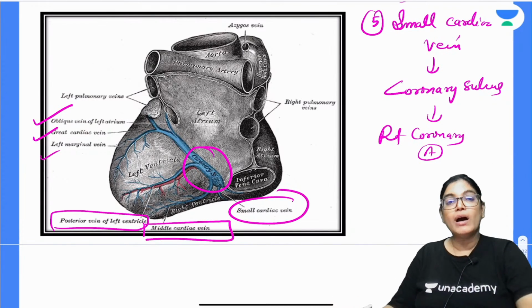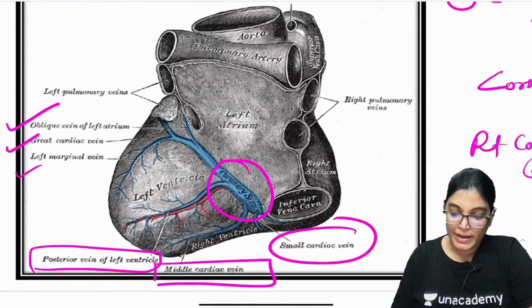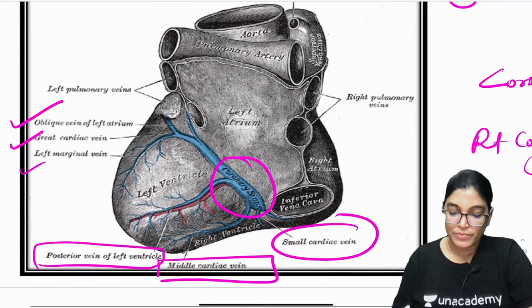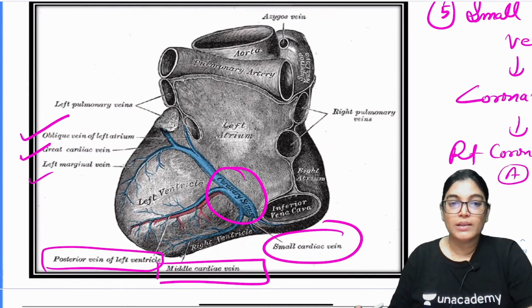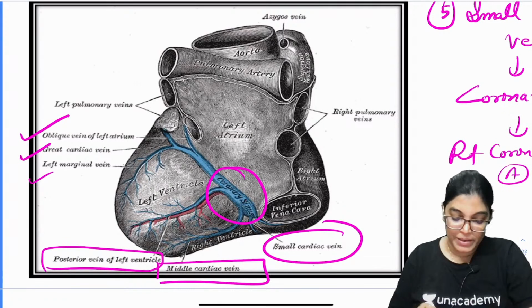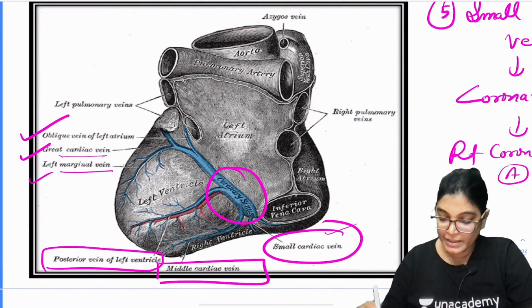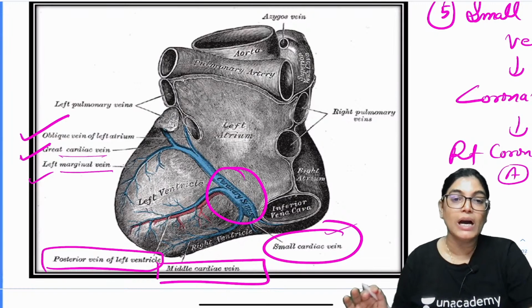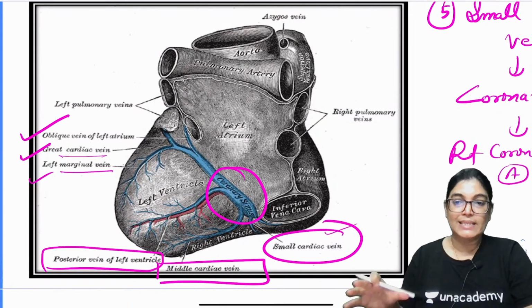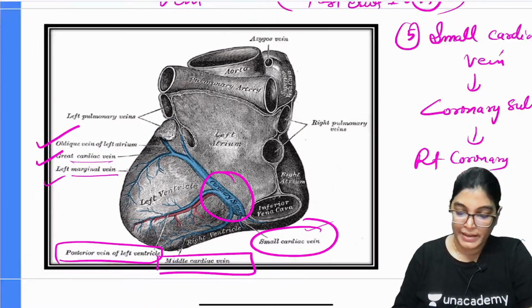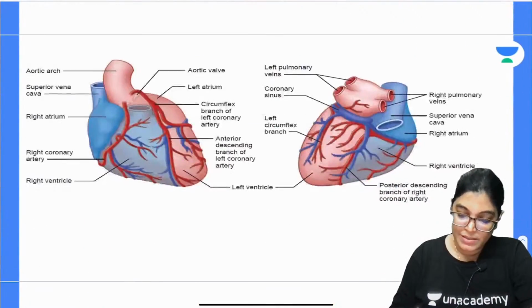All of these are draining into the coronary sinus, and the coronary sinus itself opens into the interior of the right atrium.